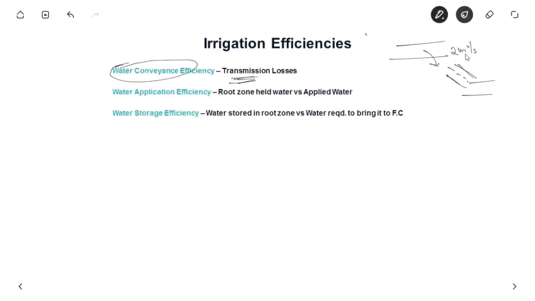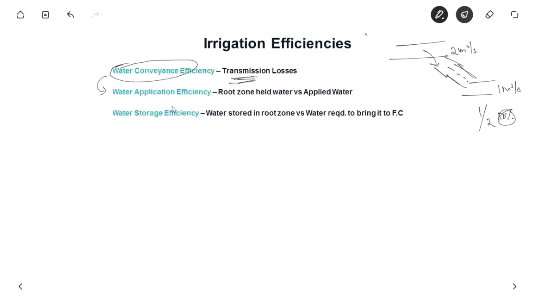So here we have 2 meter cube per second, and at the outlet we get only 1 meter cube per second. So about half, because half is the loss due to transmission loss, water absorption, seepage, etc. So we get only 50%.